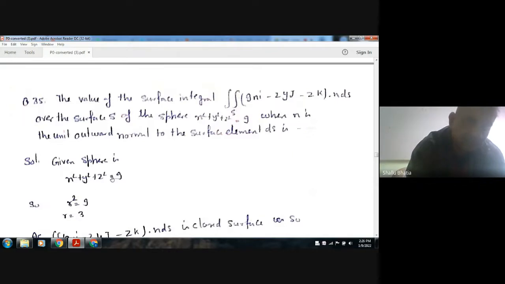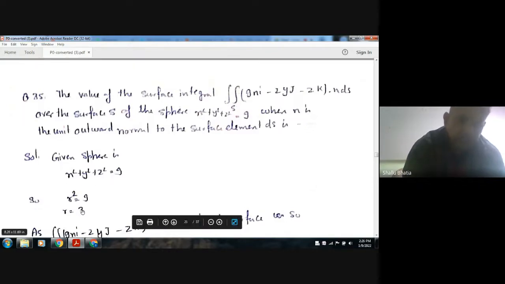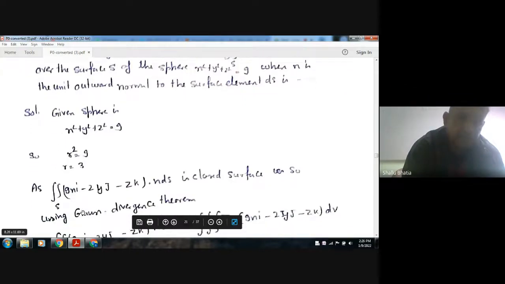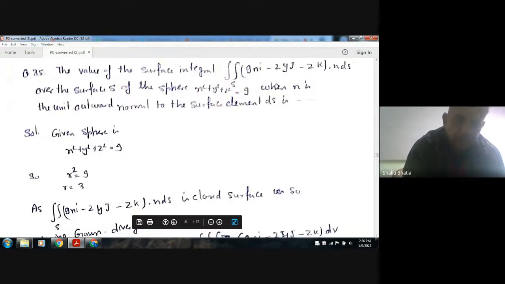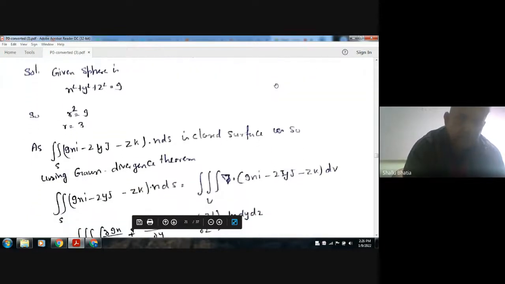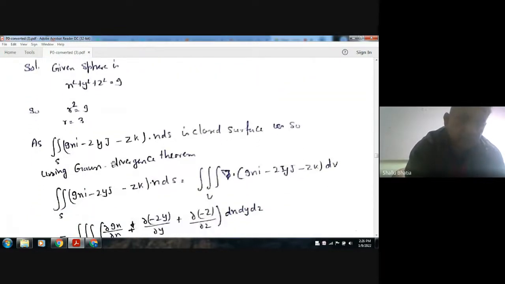This is your r square, so r is your 3. So radius of the sphere is your 3. Now the closed surface is given. Okay, now using Gauss divergence theorem, this surface integral can be changed into a volume integral, and it will be del dot (9xi minus 2yj minus zk) dV.